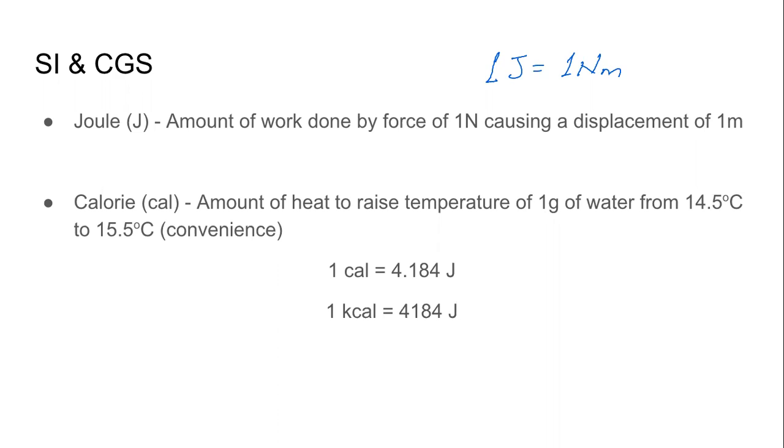If you are multiplying by 1000 on the left hand side, we will multiply by 1000 on the right hand side also, which will be 4184 joules. What is the maths here? Maths is very simple. 4.184 into 1000. So the decimal point moves 3 places to the right. 4184 joules.